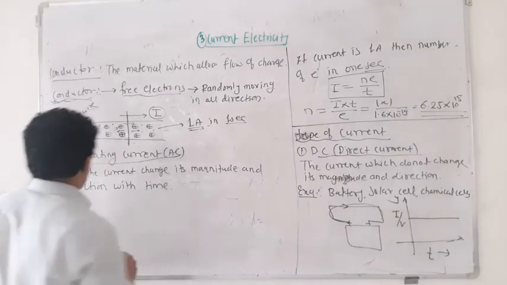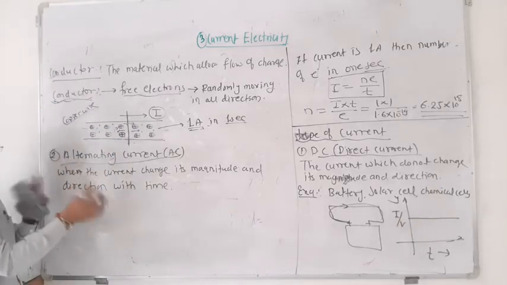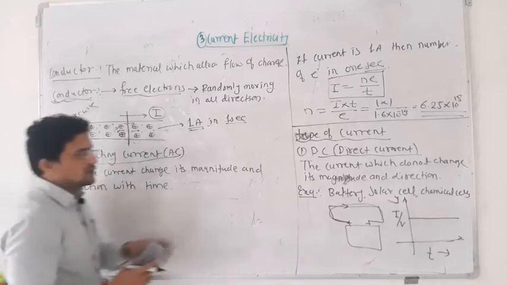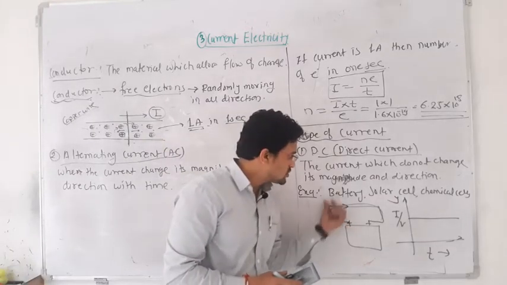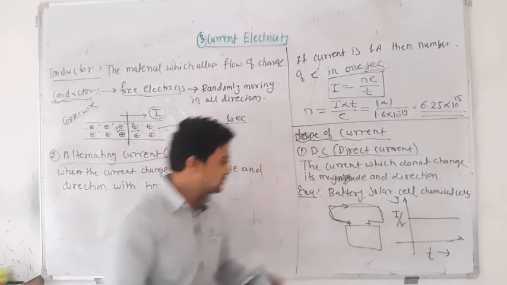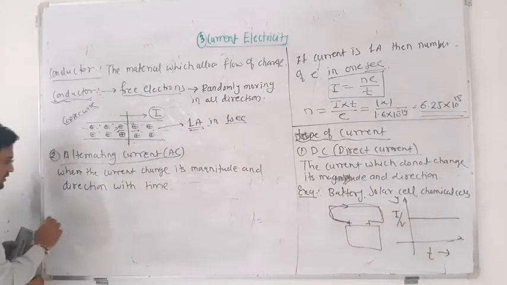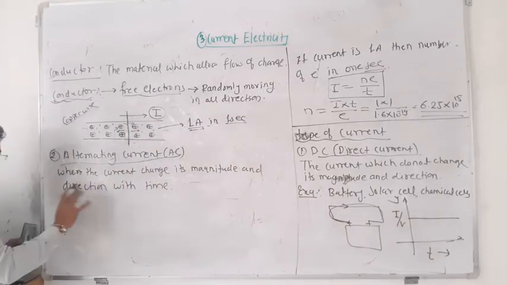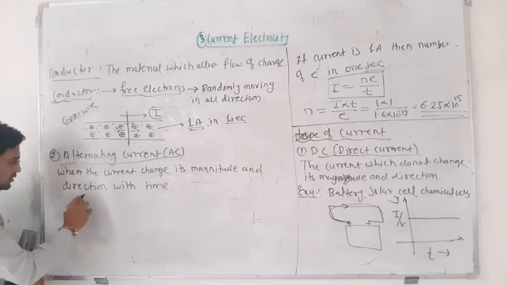You can just have a look. Alternating means what? Alternate, positive negative, positive negative. Here the current is only moving from positive end to negative, positive end to negative. But here what will happen? Actually the current will change its direction as well as the magnitude.